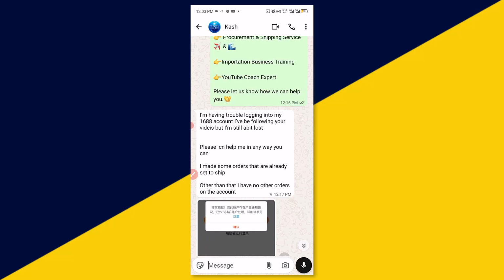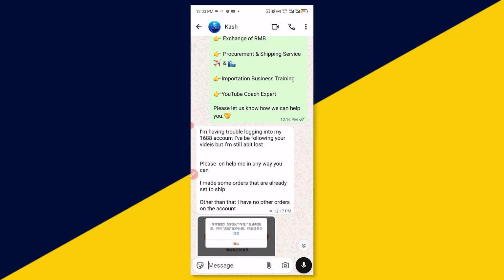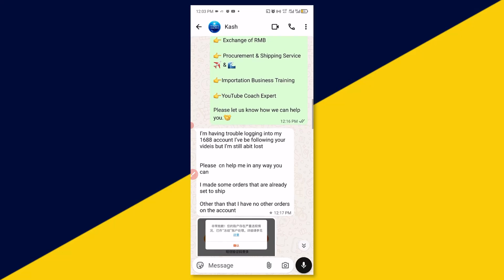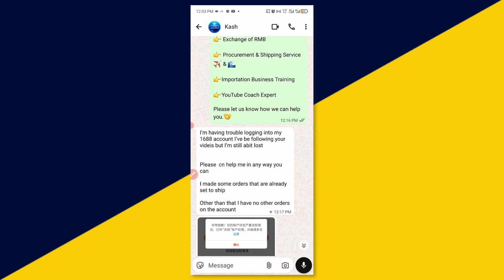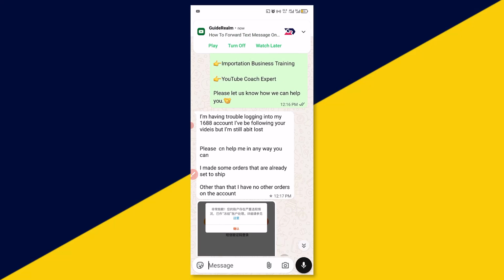The very last thing I want to discuss with you that can lead to account ban on 1688, that you need to pay proper attention to, still remains chatting with the supplier. Most of these violations have to do with chatting with the supplier. So the very last one here is when you are chatting with the supplier and you go ahead and ask the supplier to give you their WeChat number, you are very wrong. Immediately you just type the word WeChat, your account is gone. Believe me, they will block you. And once they block you, the account might be deleted permanently.